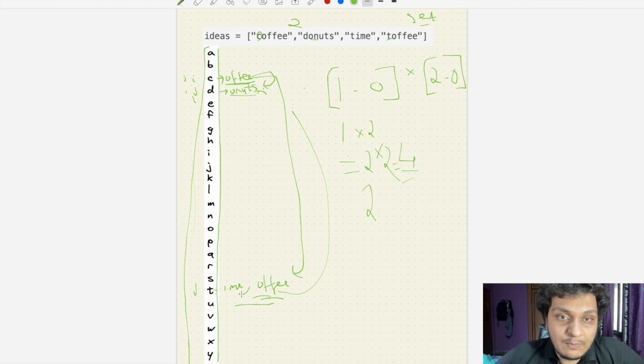I hope you understood this approach. So we will have a set value from A till Z, and we will add the substrings starting from 1 for everything, and we will see if there's any duplicate. We will have minus here, and what is the size? If the size was 2, we would have found a word value, but we don't have any, so 1 minus 1 will be equal to 0. We will find 0 here, and in the next case we have 2 here, so we will do it 2 here. I hope you understood this approach. So let's code it, and we will do each and every step together.